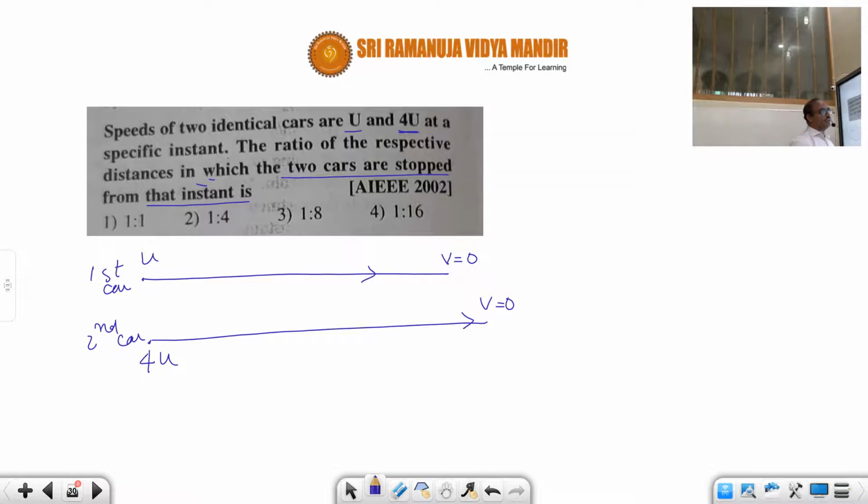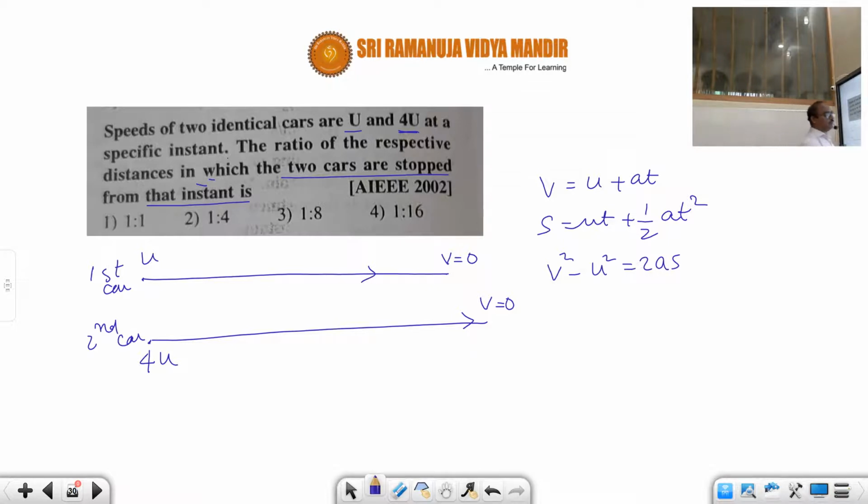Here also we are identifying our formula by studying each equation. v equals u plus at, this equation is not suitable for the given condition. s equals ut plus half at square, this is also not useful. Then v square minus u square equals 2as, which is useful for the given condition. They are asking for the ratio of the distances.